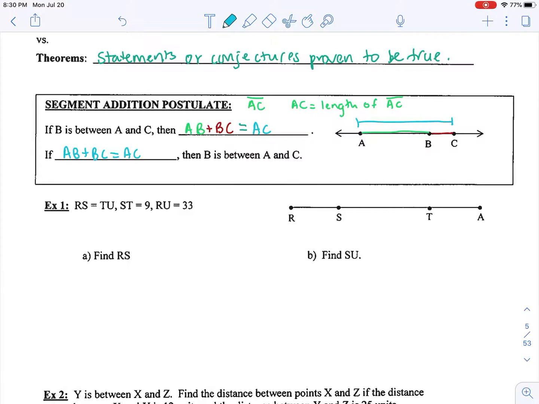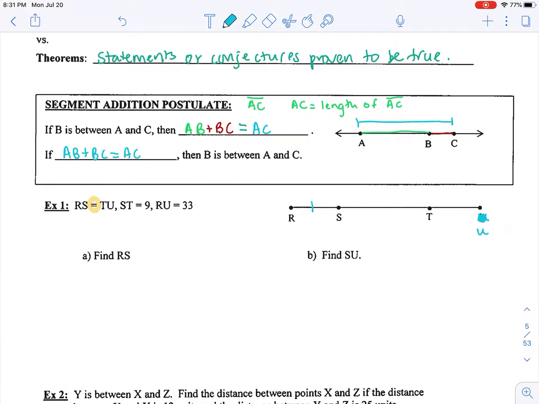So in example 1, RS is equal to TU. So again, if we're referring to the length of a segment, we're going to use the equal symbol. And here, to denote that on my figure, I highly encourage that you guys are marking off your figures. There's a mistake on the picture. A is supposed to actually be U. So let's go ahead and change that.